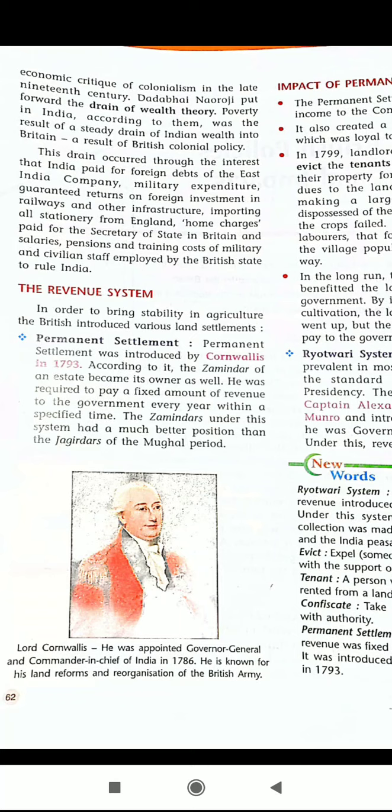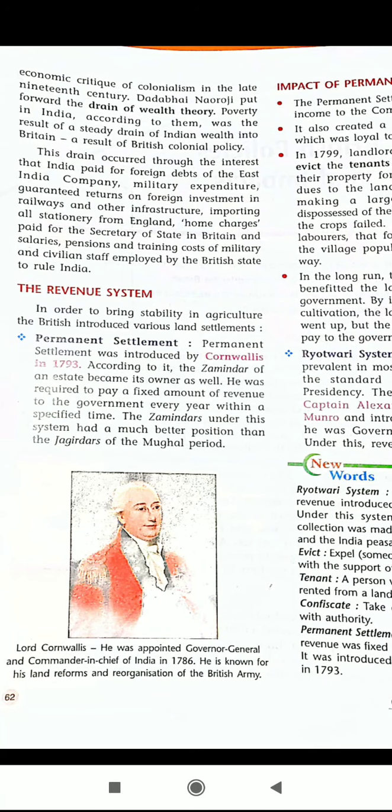The only reason for the poverty at that time was the drain of Indian wealth into Britain, and the cause of that drain was British policy. This drain occurred through the interest that India paid for the foreign debts of the East India Company.